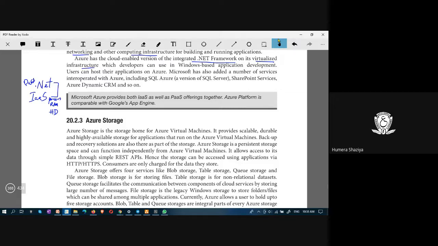Okay, and Microsoft has also added a number of services interoperated with Azure, including SQL Azure, which is a version of SQL Server, SharePoint services, Dynamics CRM, and so on. These are the offerings on cloud by Microsoft as part of Azure services.